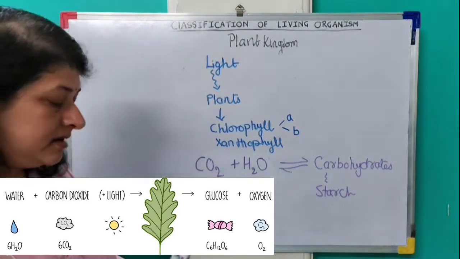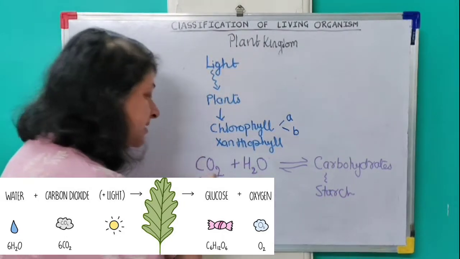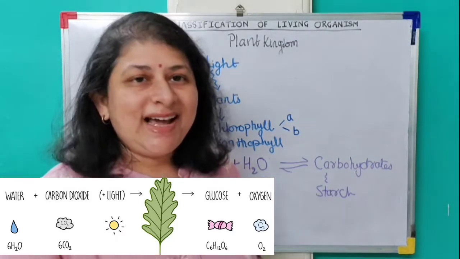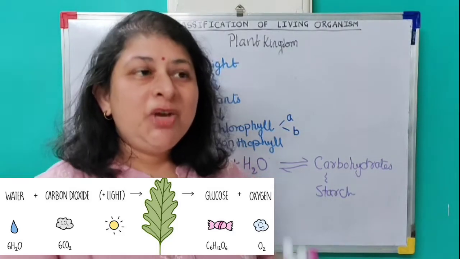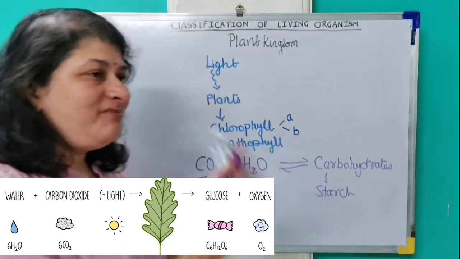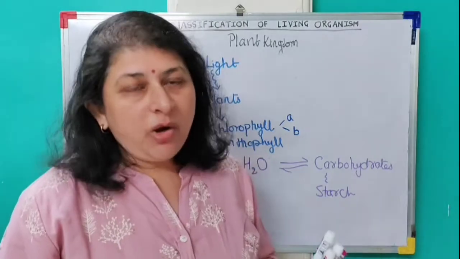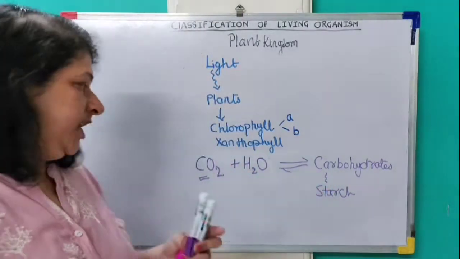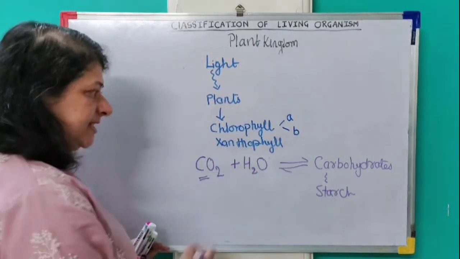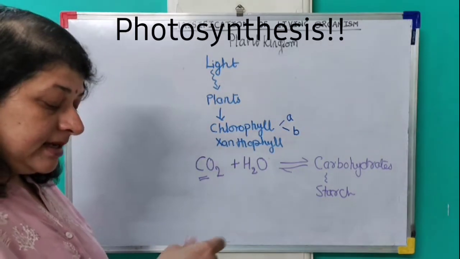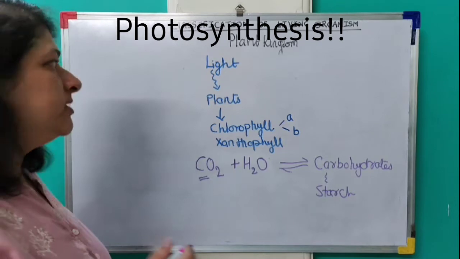And from here, this carbon enters the living system and gives rise to life in the form of energy, which is transmitted from plant to various kinds of animals which depend on plants for their energy. Now, what do you call this process? I know you are very well versed with it.